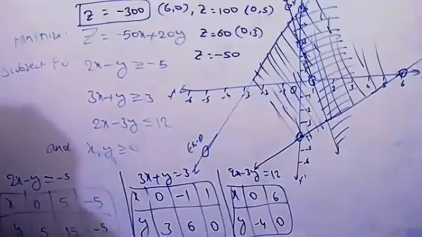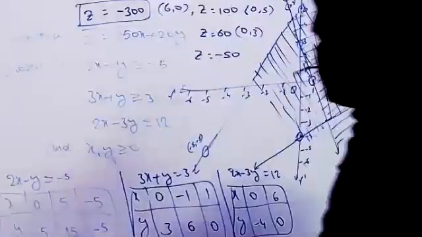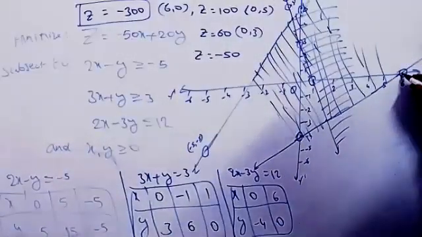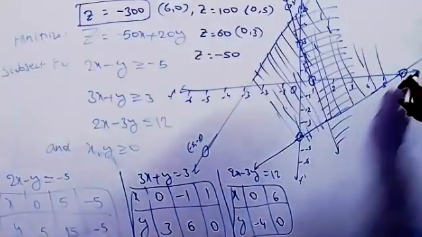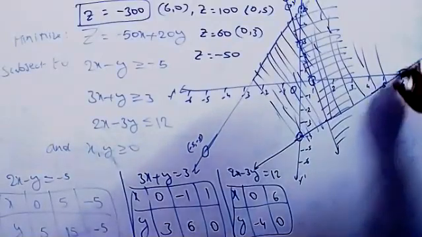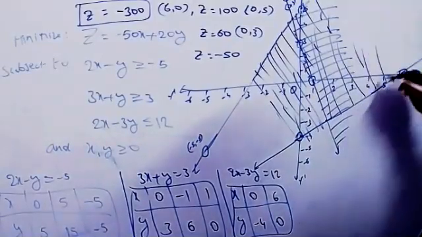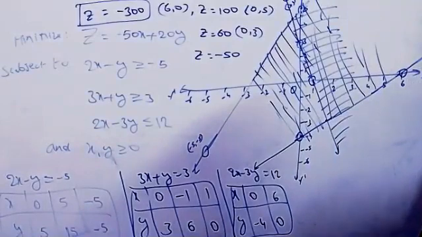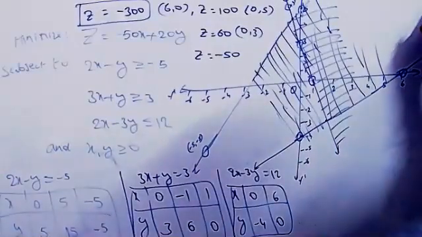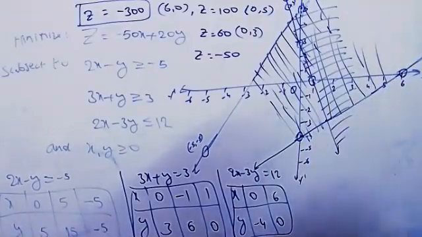Otherwise, minus 300 will be the minimum value of z. Here we are extending these points because we are taking the maximum only up to this point. It will be unbounded. If we extend this point, there are so many points we get. That is the reason they told it is unbounded.